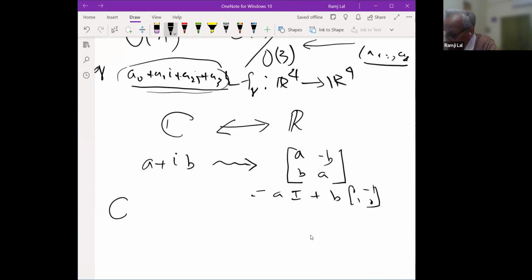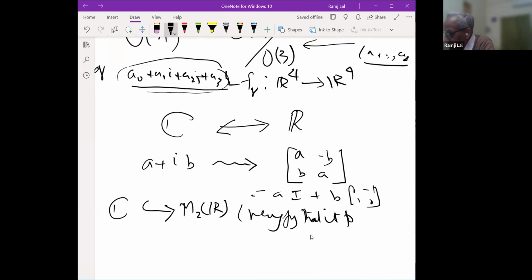You see that C can be embedded as a subring of M2R, the 2 × 2 real matrices. This is an embedding. You can easily verify that it preserves the operations.